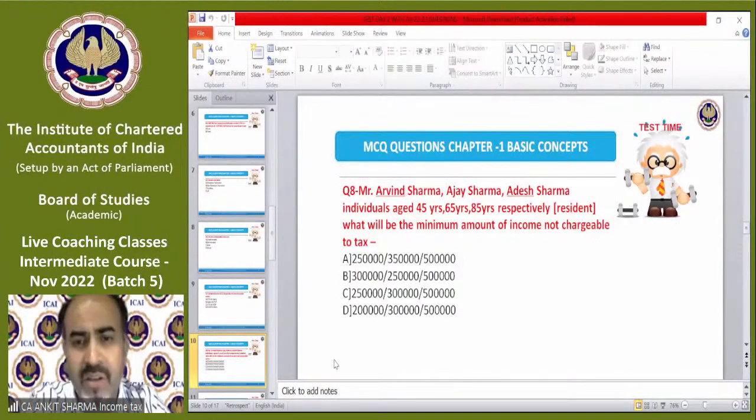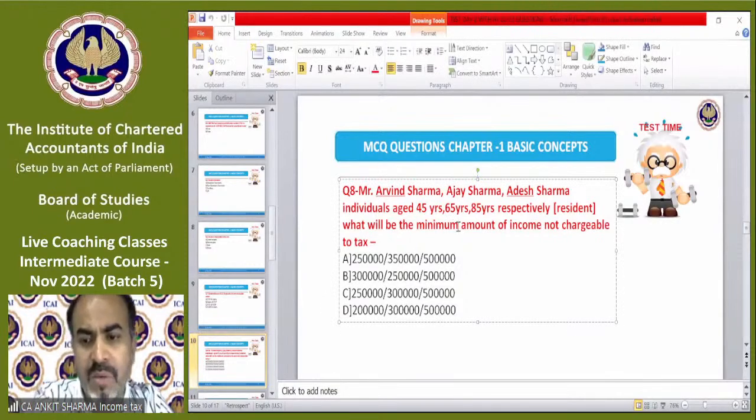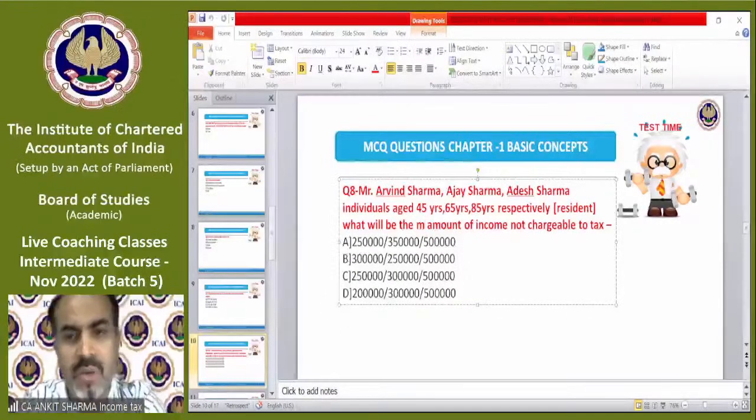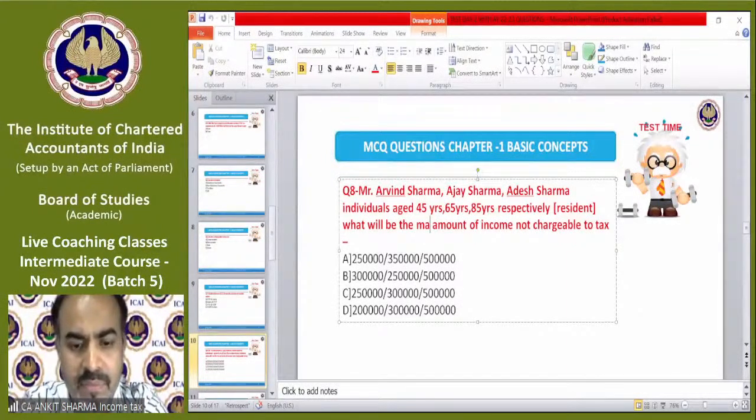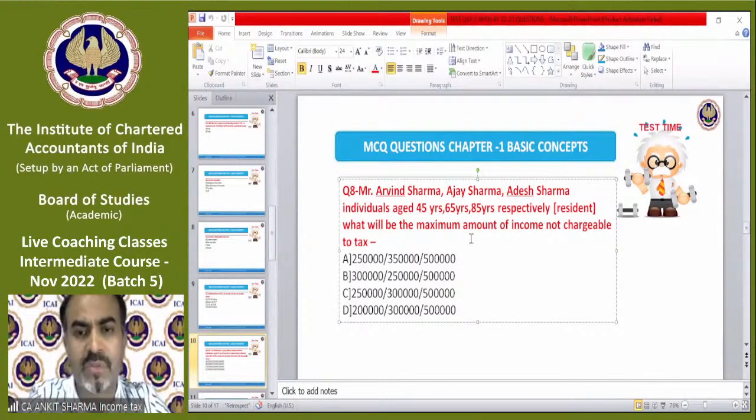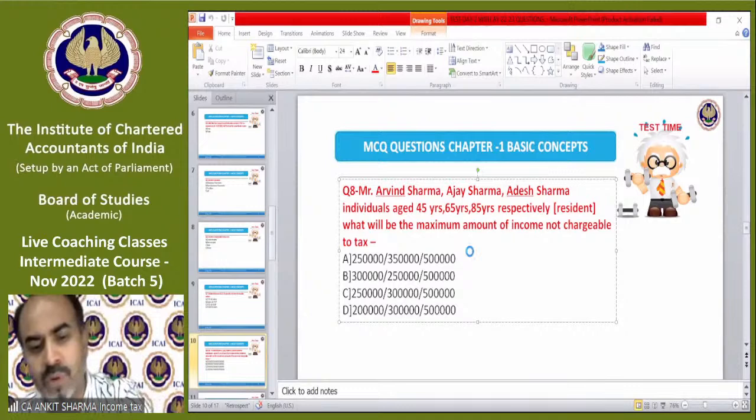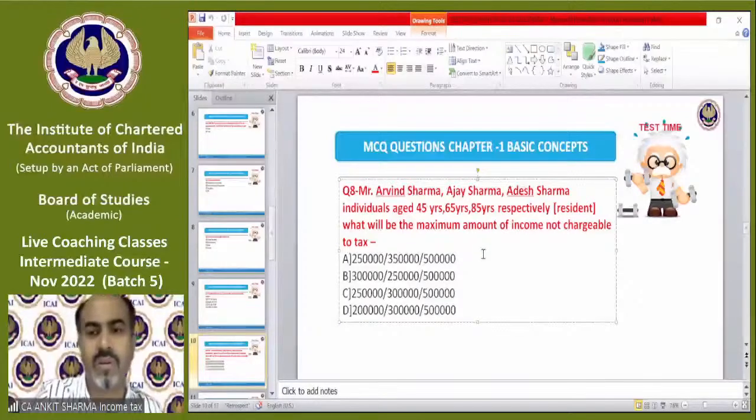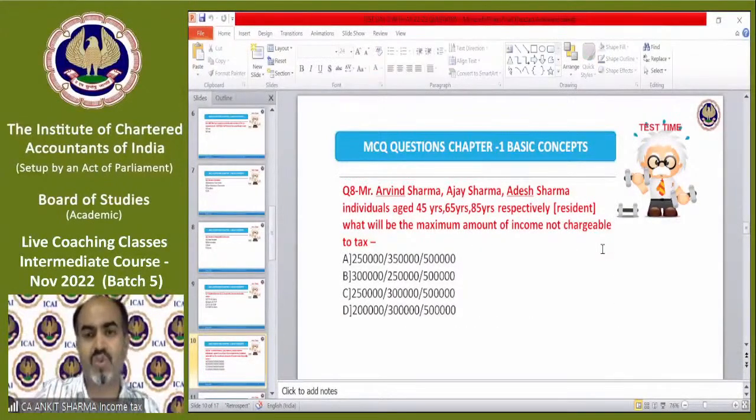Let me correct one thing in this question: it should be the maximum amount of income not chargeable to tax. So we need to tell the exemption limit they will avail, one by one, respectively. So you have to answer. Question number 8.